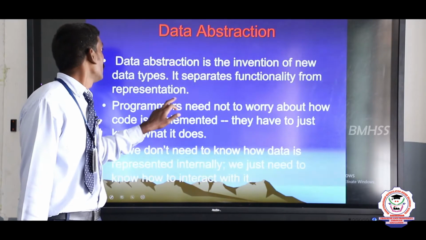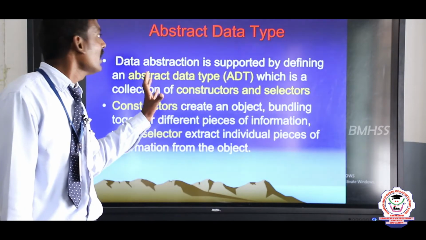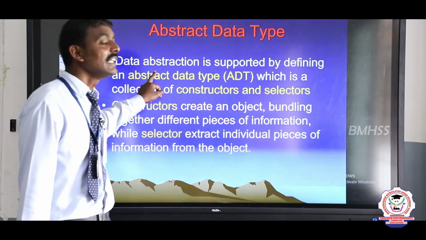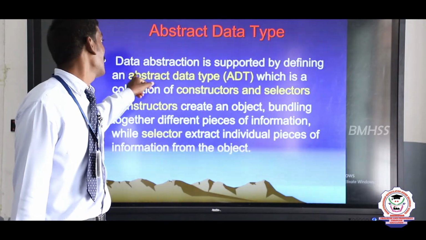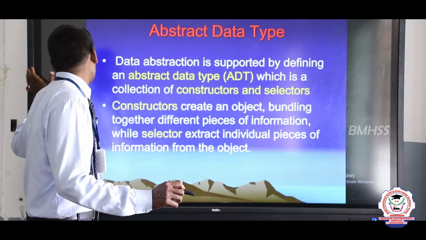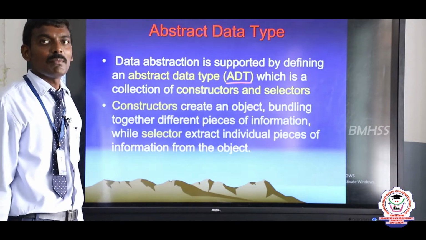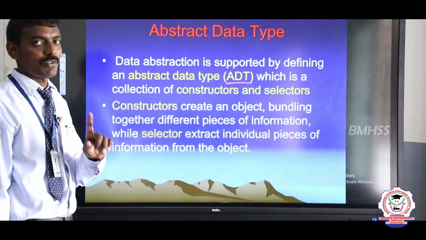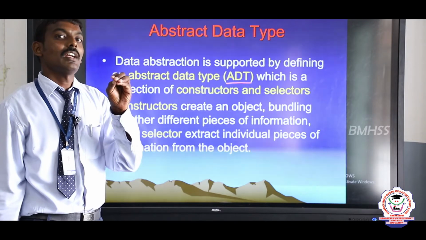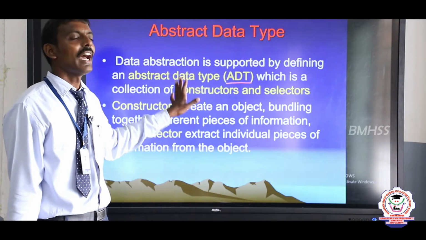Next, abstract data type. What is an abstract data type? Abstract data type means we can create a new data type. Here, data abstraction is supported by defining an abstract data type. What is the expansion of ADT? ADT means abstract data type. It is a very important 1 mark question from the public exam point of view. Which concept helps to create an abstract data type? The data abstraction concept is used to create an abstract data type.